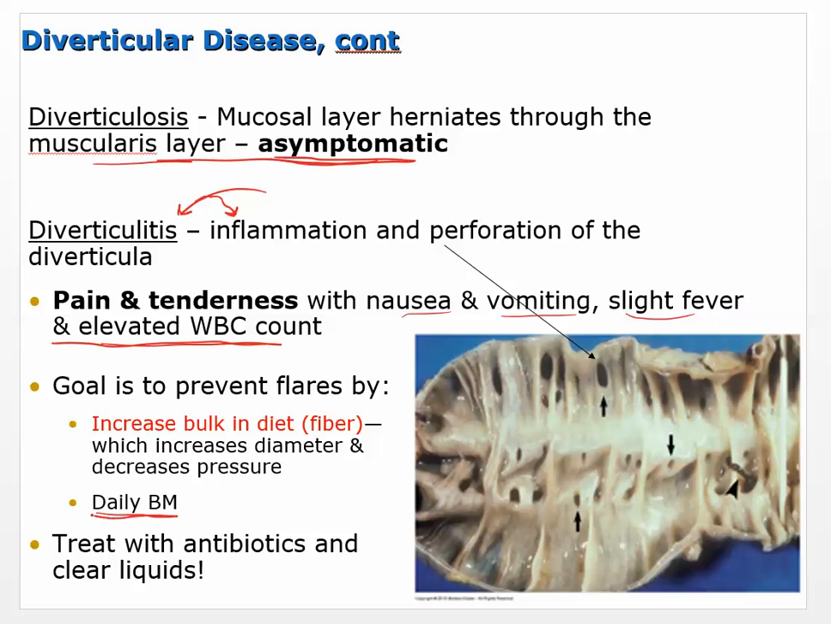So that's also something you would recommend to someone with diverticulosis or diverticulitis: make sure they have regular bowel movements and fiber in their diet. Treatment could be with antibiotics, because once you have these perforations, there are a lot of bacteria in there, and you could increase the risk of infection. So antibiotics, clear liquids as well.